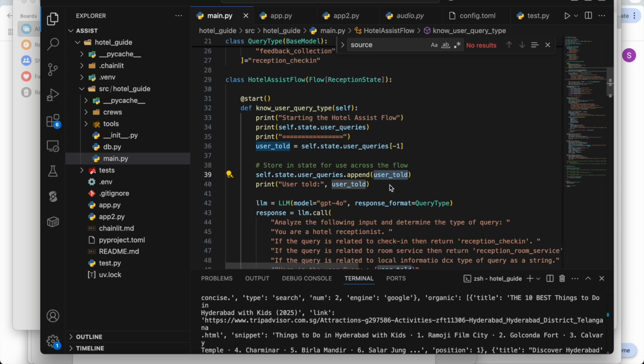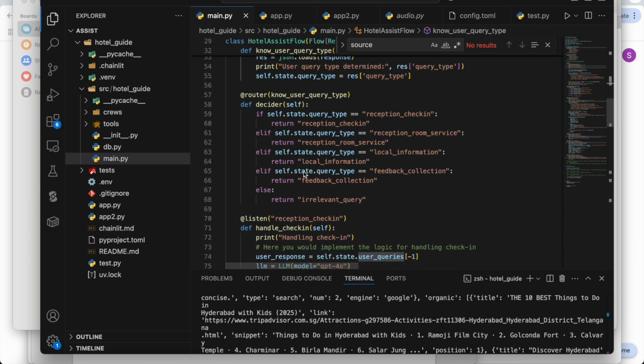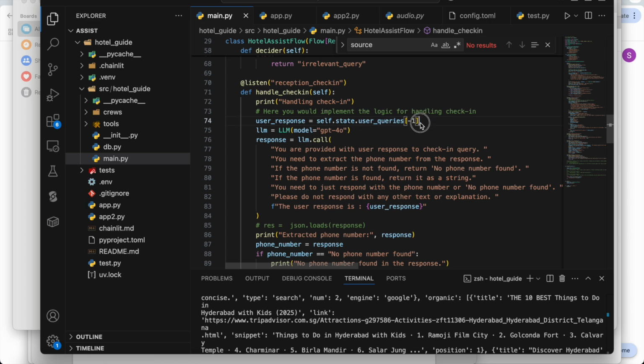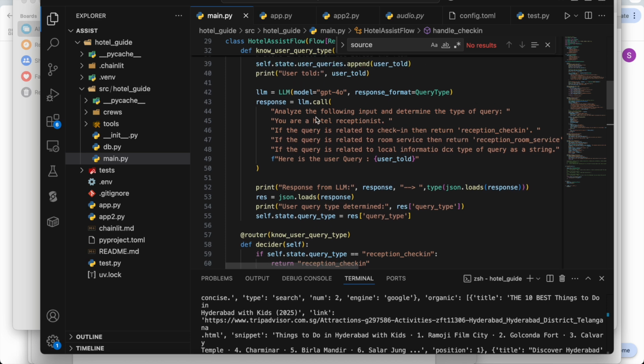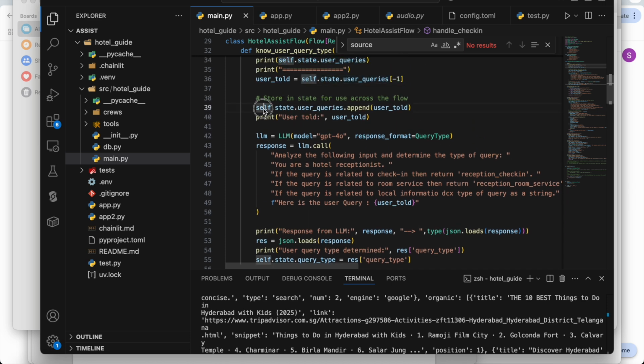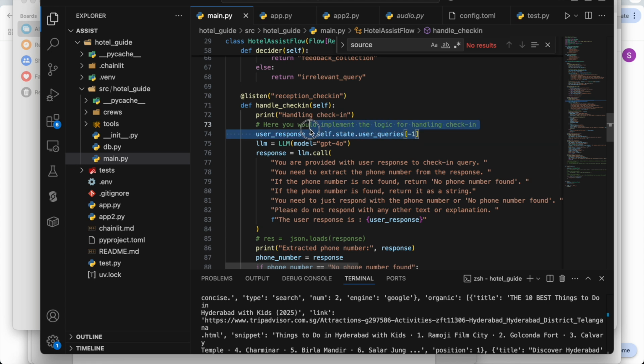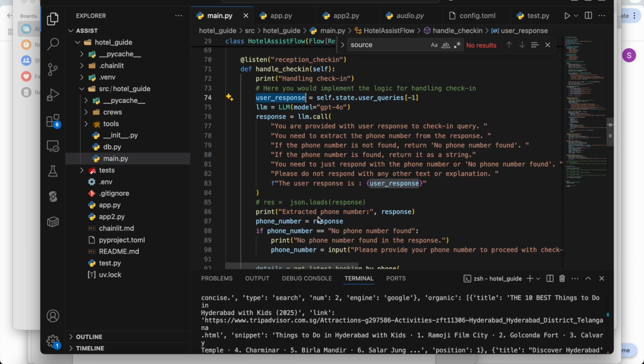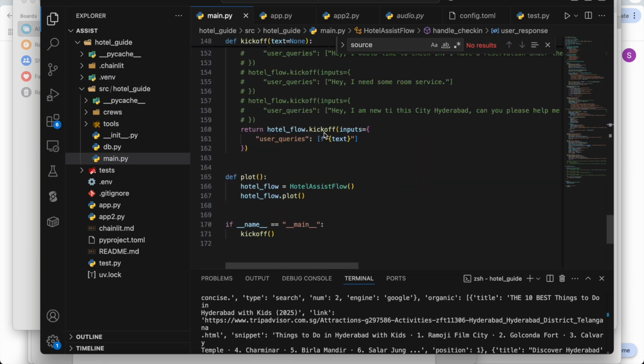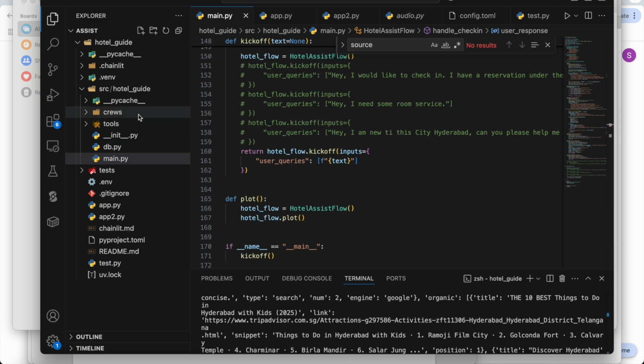In the start, I'm just appending, and in the next methods onwards, I'm accessing that particular user query. I want to extract the phone number, so I'm updating the user input to the state in this method. If you see, I'm updating the user input, and in the next method, I'm reading the user input from the state. That is how we can use the state variables. Now we saw how the flow is. Now let's go and see the app.py file.